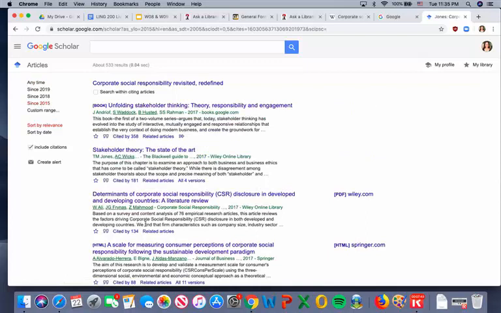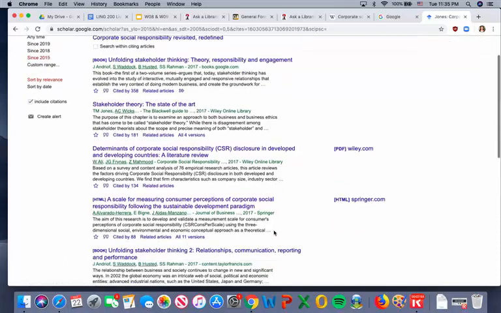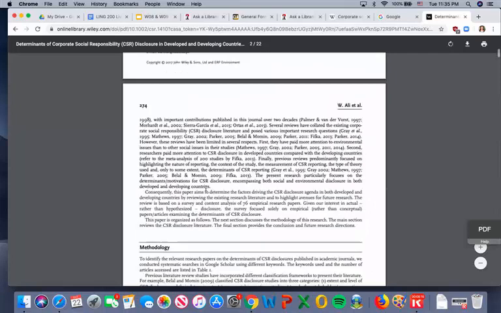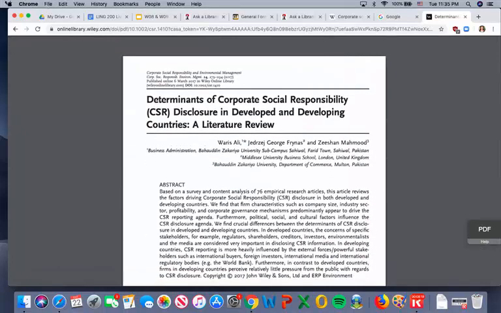And then if you wanted to see just the ones since 2015, you could click over here, since 2015, and you can find these different articles. So you have here, Determinants of Corporate Social Responsibility CSR Disclosure in Developed and Developing Countries. So you can click on that. Let's see if that takes you to the article. Look, we've got the article. That's wonderful. So you can download that.